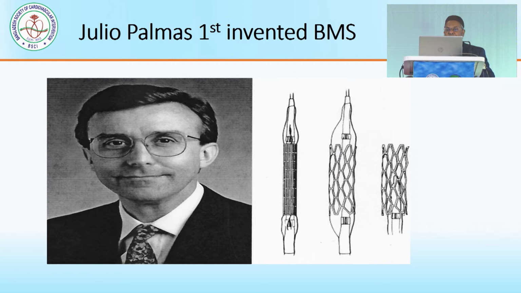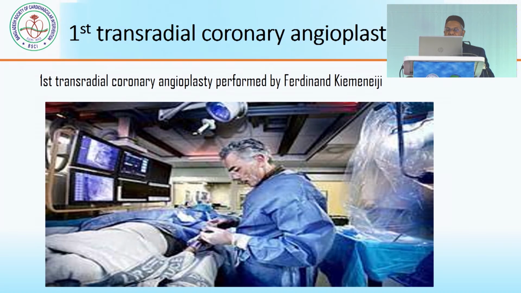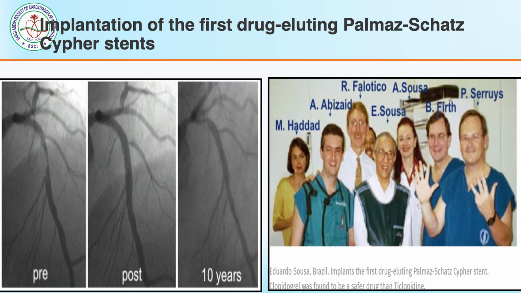Julio Palmaz first invented the bare metal stent, and this was implanted in 1989. Then in 1993, the first transradial coronary intervention started. And this is the implantation of the first drug-eluting Palmaz-Schatz Cypher stent. You see on the left panel pre and post, and the second panel post, and 10 years after, the result of that first implanted drug-eluting Cypher stent.